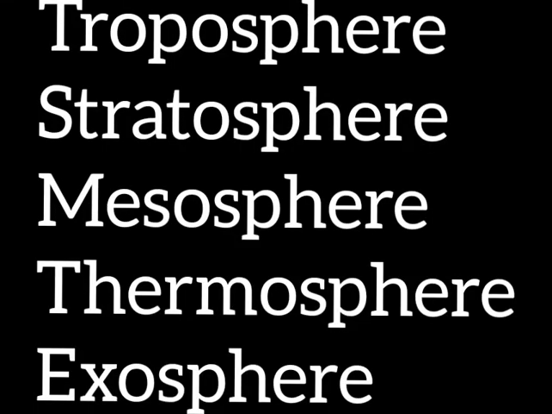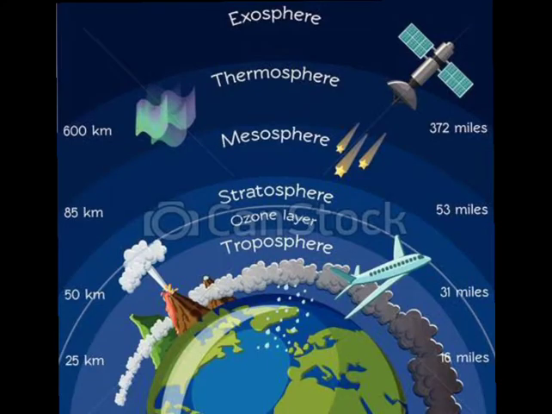Atmosphere can be divided into 5 layers. They are troposphere, stratosphere, mesosphere, thermosphere and exosphere. In this picture, you can see the 5 layers of atmosphere.